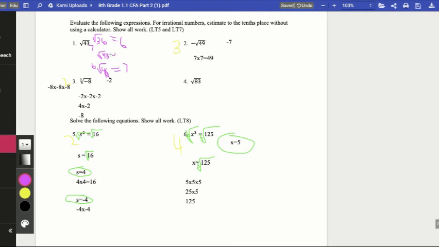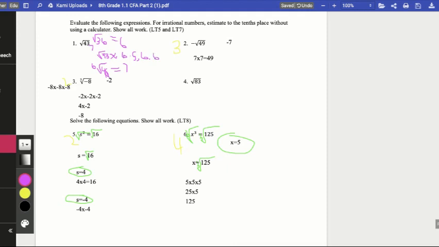Because of this, I would have accepted the estimate of 6.5. Remember, my estimate needs to be between 6 and 7. So I would have accepted the estimate of 6.5. If you also notice that it was a little bit closer to 49, I would have also accepted the estimate of 6.6.